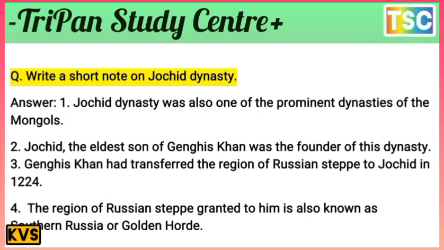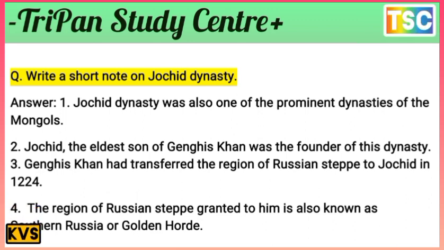Jochi, the eldest son of Genghis Khan, was the founder of this ulus. Why? Because the empire was given to the third son of Genghis Khan, but not to the eldest son.